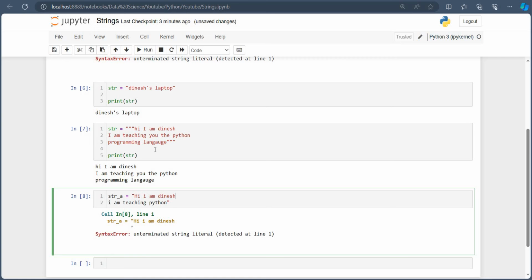The triple quotes take it as a paragraph. Double quotes and single quotes both do not take it as a paragraph. So do remember this: single quotes and double quotes are the same type of application, but the triple quote is for writing in a paragraph. Whenever you do NLP, you will get to know about this. More on strings will come on that.